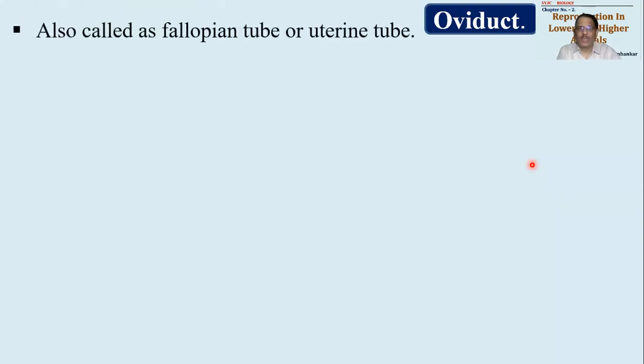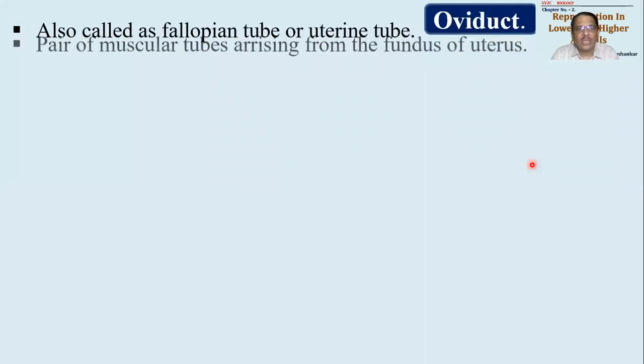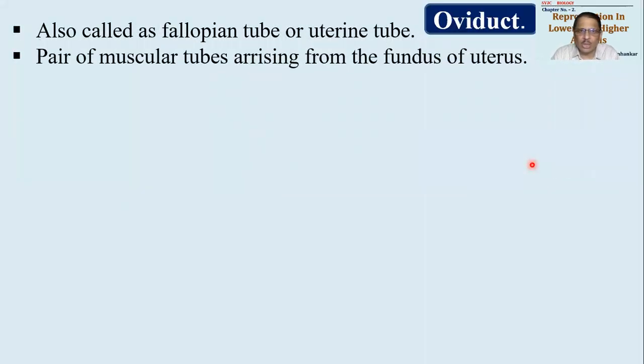Okay, now we have to understand the remaining organs of the female genital tract, that is the oviduct. We'll have to start with, what are these oviducts? Oviducts are also called fallopian tubes or uterine tubes. These uterine tubes are muscular tubes arising from the side walls or side extensions of the uterus. The uterus has 3 regions, the topmost region is called the fundus, and they arise from here. So they are arising from the fundus of the uterus.